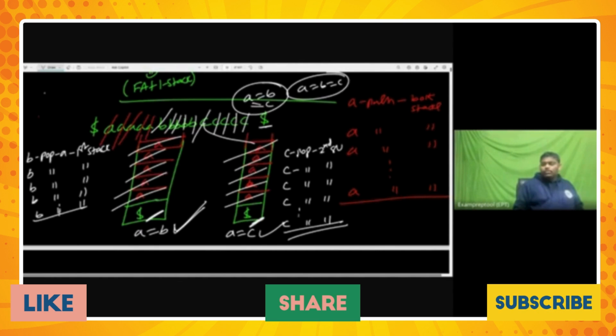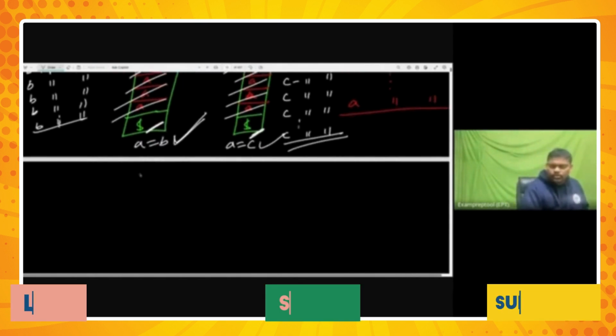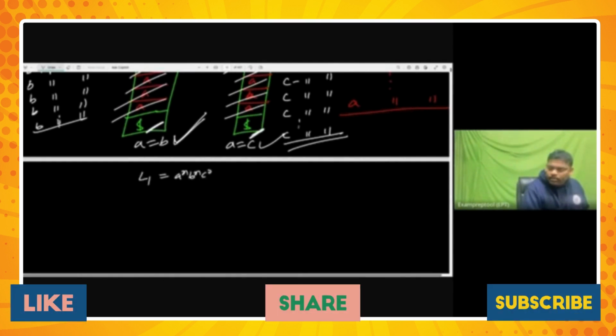To solve this problem, two stacks required. Finite automata plus two stacks is known as Turing machine. Now it is the correct time to ask you. What is the language? L1: A power n, B power n, C power n, where n is greater than or equal to 1.